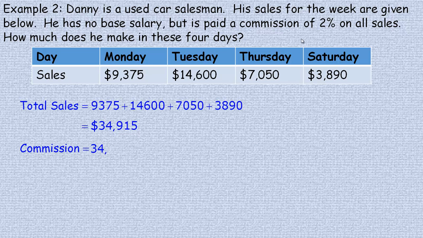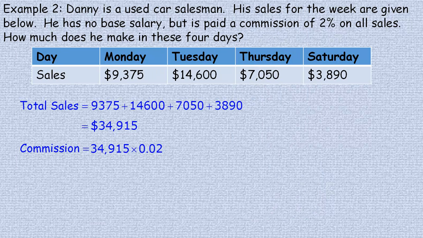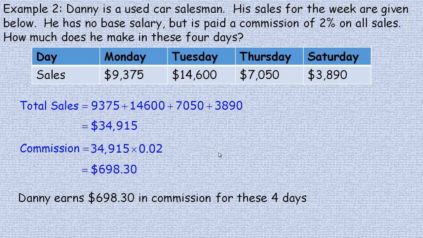So 2% would be 0.02, and again, if you forget, percent means out of 100, so that's why we're dividing the 2 by 100. So there's the 0.02, times the 34,915. That's how much he's making, $698.30. So that's how much he earns in commission for those 4 days' work. And that's the end of the tutorial.